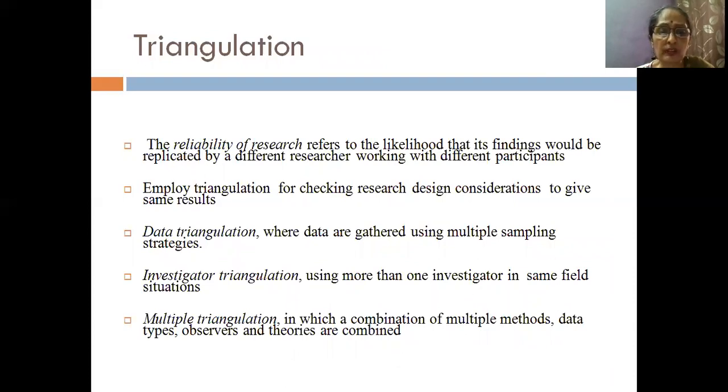Or investigator triangulation, as I said, when 2 or 3 investigators go to the same field and collect the same type of information, that could help us in checking the validity and reliability of our research results. Multiple triangulation, when we use a mix of data and investigator triangulation, would also help us to find out the reliability and the validity of our results.